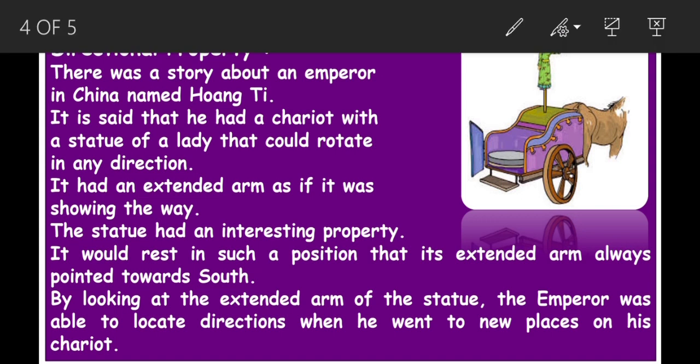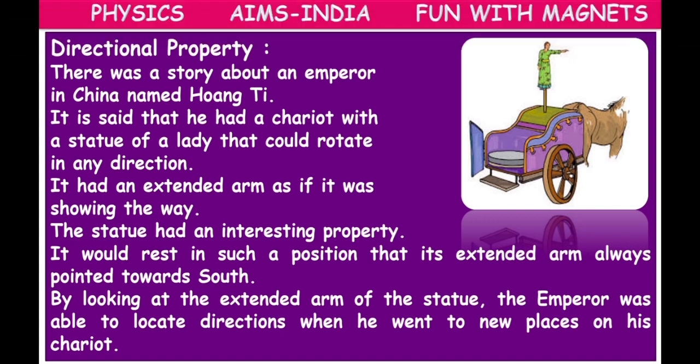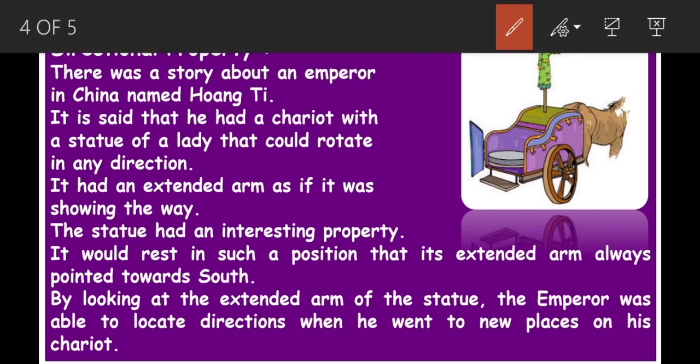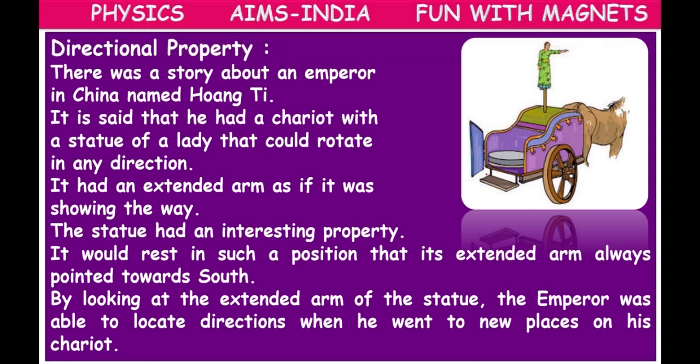Regarding this directional property, we have a story. There was a story about an emperor in China whose name was Hong Tai. It is said that he had a chariot with a statue of a lady that could rotate in any direction.